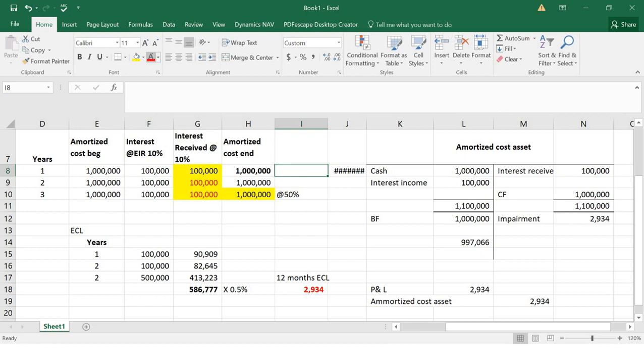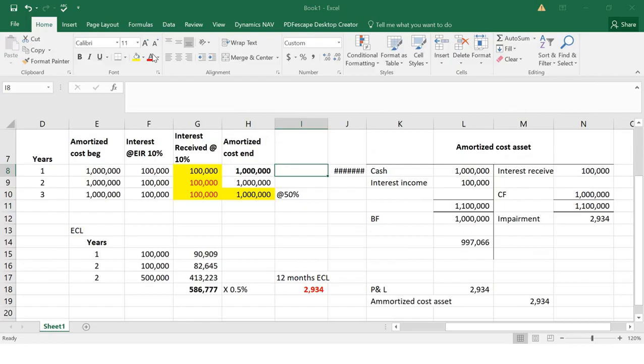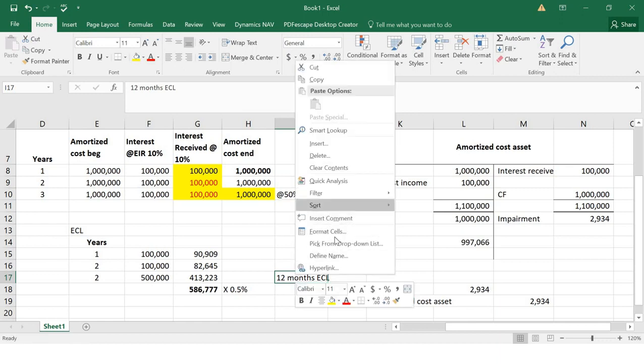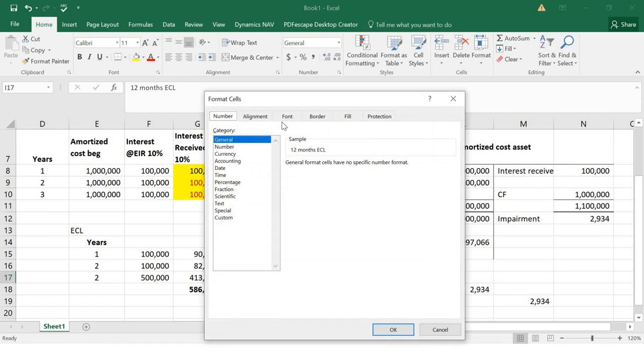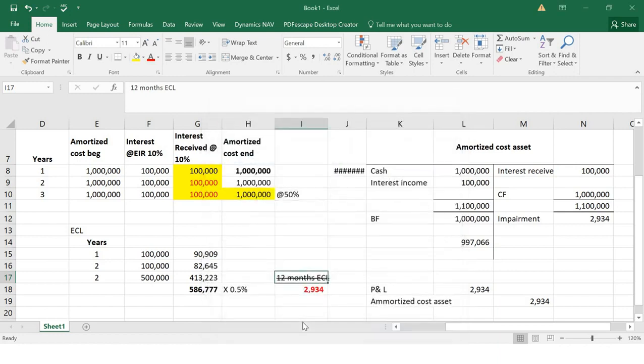Right? The standard also says, if this is lifetime expected credit loss, that is, not the 12-month expected credit loss, then it is easy.